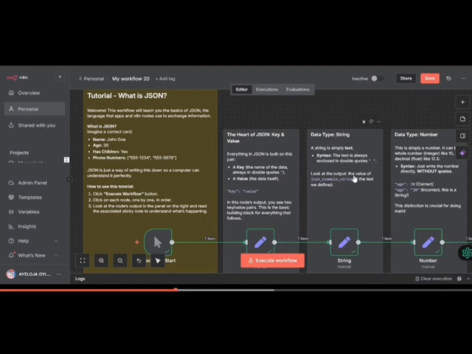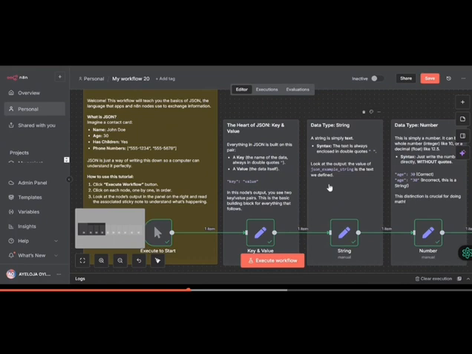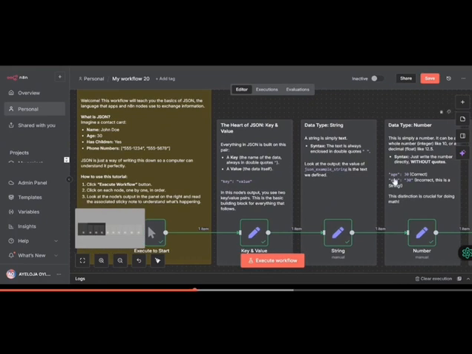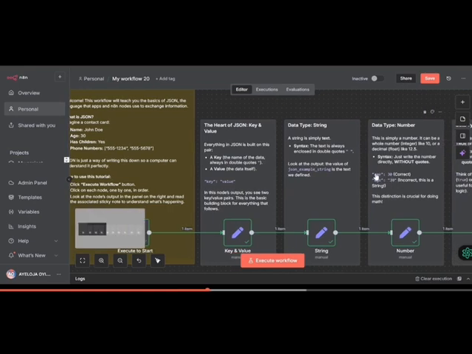Now we said that the rule again is that every key must be wrapped in double quotes. It means that every key is treated as a text, or rather a string. Every key is wrapped in double quotes, which makes it a string. So all the keys are strings basically. But the values don't necessarily have to be strings, because there are different data types.